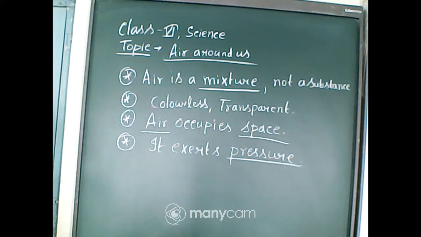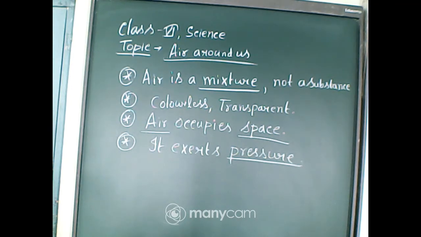Air is present all around us and we can feel the presence of air, but we cannot see the air around us. And air is a mixture of different gases that I have told. Now, air plays a very important role in breathing and burning also.